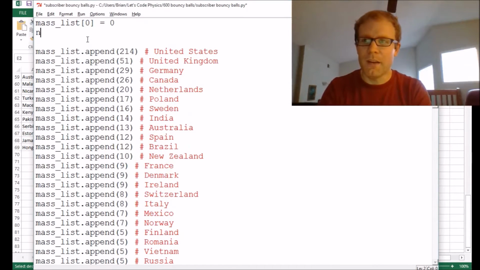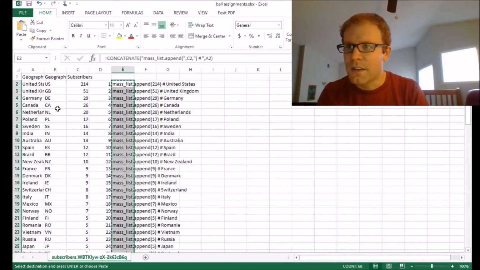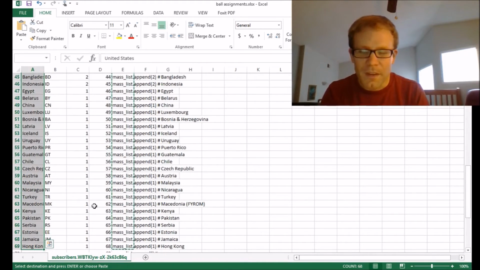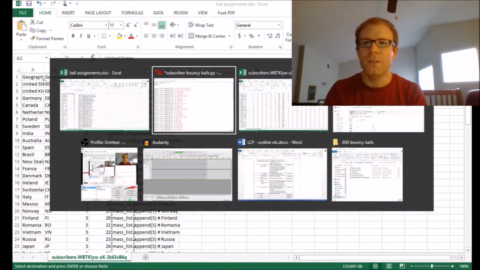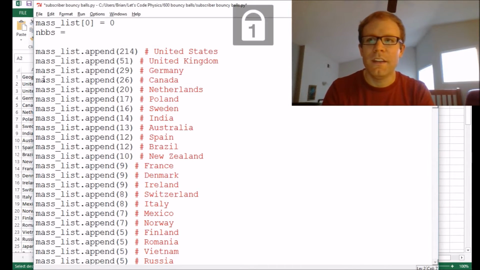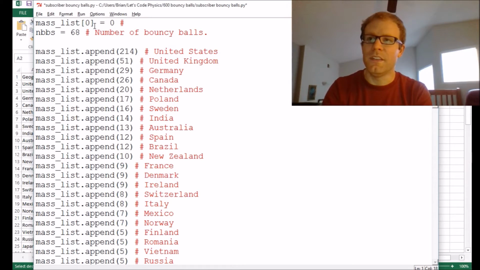And so we're going to have the number of bouncy balls equal to, I think it was a total of 69, it's a total of 68, because this is the header up here. So we've got a total of 68 bouncy balls. Is my numlock on? Yes, it is. Okay. So this is the number of bouncy balls, and this is the start of the mass list.